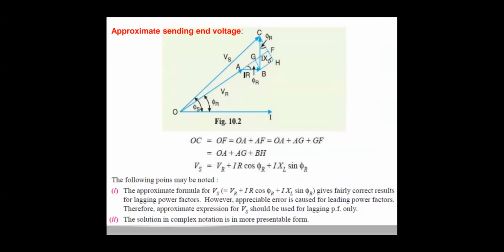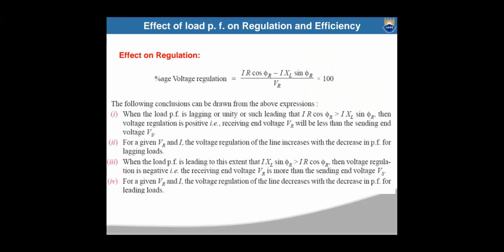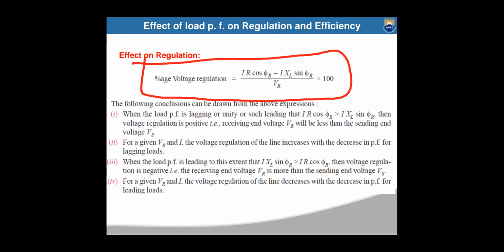So now from the approximate voltage equation, Vs minus Vr can be written as IR cos phi r plus IXL sin phi r. That value you are going to substitute in the regulation formula. So percentage of voltage regulation is equal to (IR cos phi r plus IXL sin phi r) by Vr into 100.